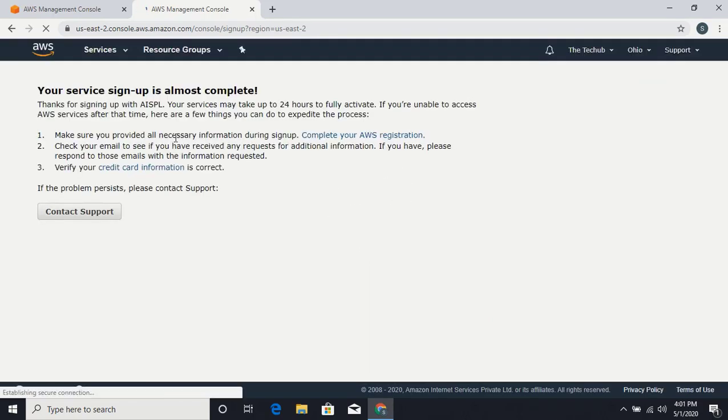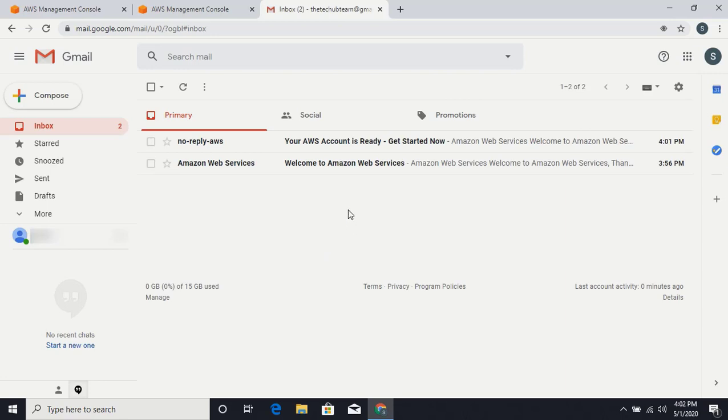This has happened because your AWS account is not yet activated. To activate your AWS account, you need to check the mail sent by AWS at the time of account creation. Let's go and check the mail. I got 2 mails from AWS. Let's open the mail.